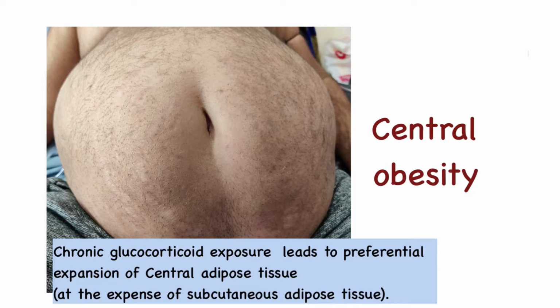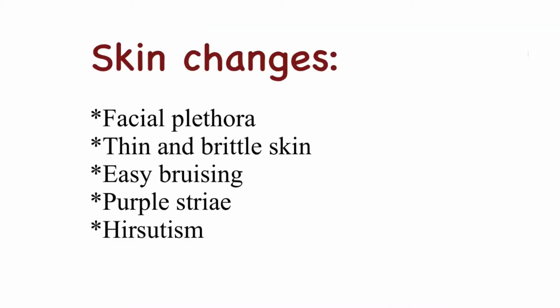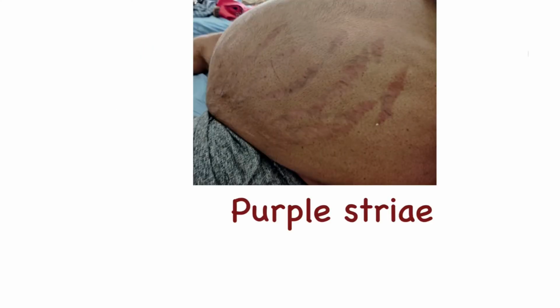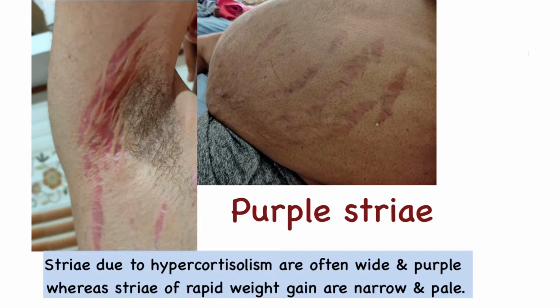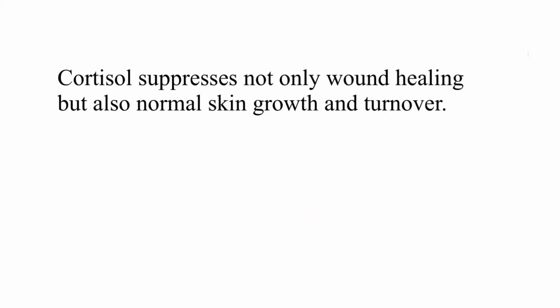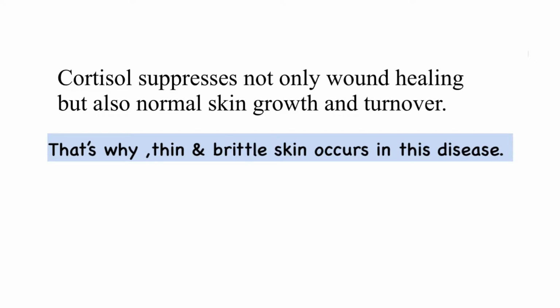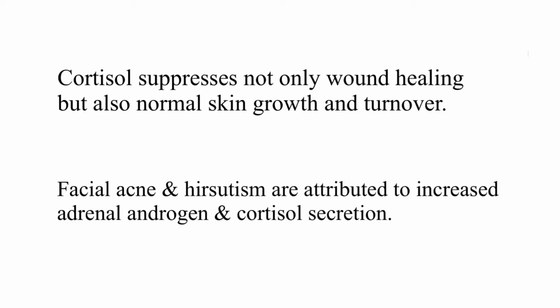adipose tissue. The skin changes include facial plethora, thin and brittle skin, easy bruising, purple striae and hirsutism. The striae due to hypercortisolism are often wide and purple, whereas the striae of rapid weight gain are narrow and pale. Cortisol suppresses not only wound healing but also the normal skin growth and turnover. That's why there is thin and brittle skin. Facial acne and hirsutism are attributed to increased adrenal androgens and cortisol secretion.